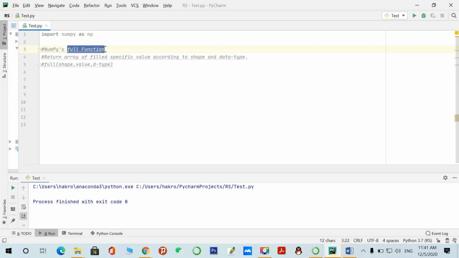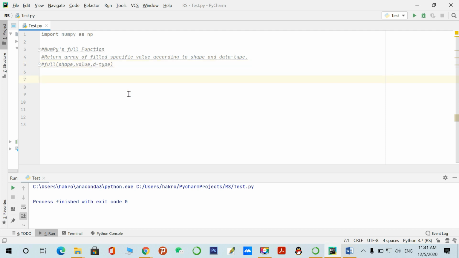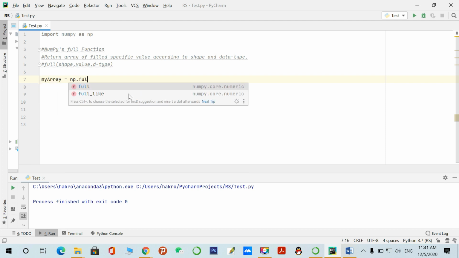The full function of the NumPy library is used the same as ones and zeros, but there is a little bit of difference. This function returns a specific value which we provide. Here you can see this is the full function. The first argument is shape, so what size and shape the array will be, then what value fills that array, like 1 or 0, and the data type. Suppose I am creating my array with NumPy library full.